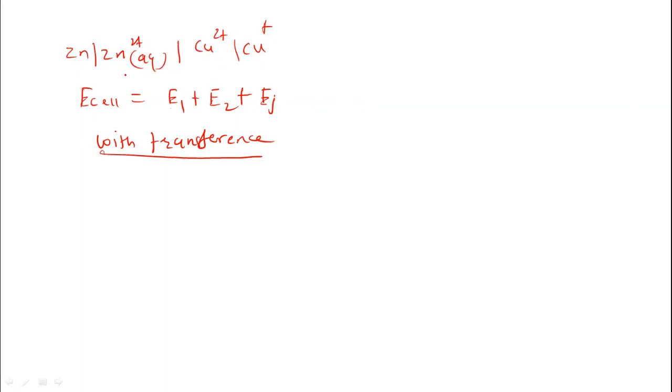Suppose the concentration of the zinc ion is A1 here and it is A2 here for the copper 2 plus ion. If A1 is greater than A2, then the concentrated solution moves towards the dilute solution through this partition. So this is a chemical cell with transference. So in this lecture, we discussed the classification of the cell.